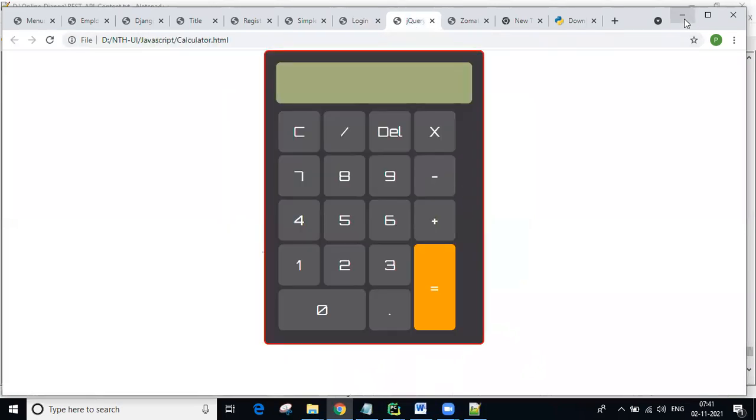At the end, before completing this Python full stack course, you are going to be developing these kinds of applications. This is a calculator software. You get 13 minus 2 is 11, everything working. If you want to cancel the total, use clear. If you want to delete one number, you use del.